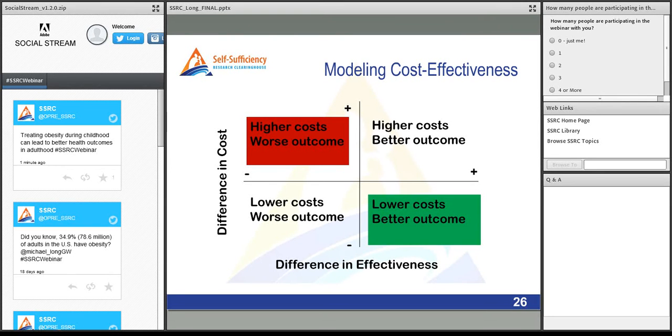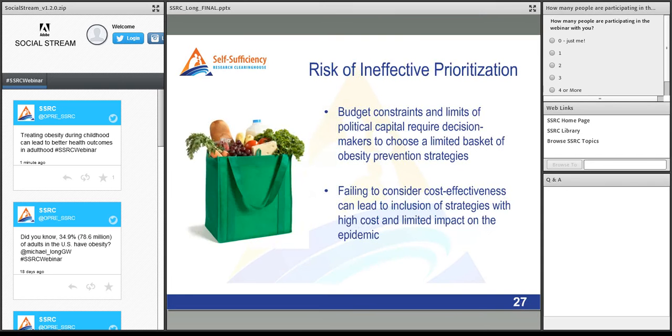These are the things that in decision science and cost effectiveness, we would say you should definitely do these things if there are no other barriers to doing them, that we should always do things that save us money and improve outcomes. But in reality, most of our decisions fall into the upper right-hand quadrant, where we're trying to invest in better outcomes, but there are costs. And so then the question is, how much are we willing to pay to have better outcomes?